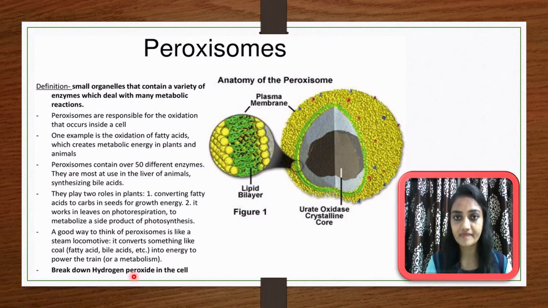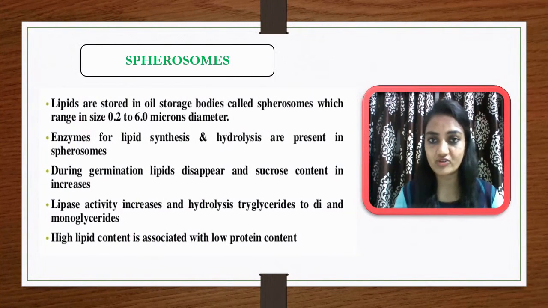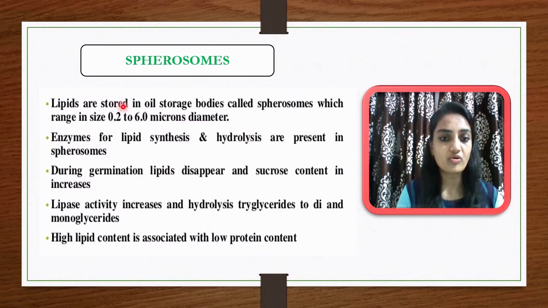The next type of microbodies are spherosomes. Let me explain about the spherosomes. Lipids are stored in oil storage bodies, and these oil storage bodies are nothing but spherosomes, which range in size from 0.2 to 6.0 micrometers in diameter. Enzymes for lipid synthesis and hydrolysis are present in the spherosomes.